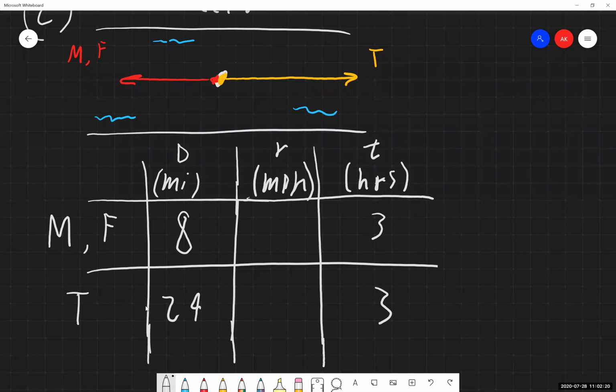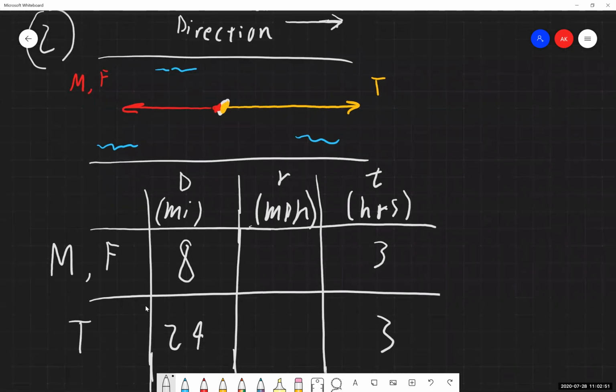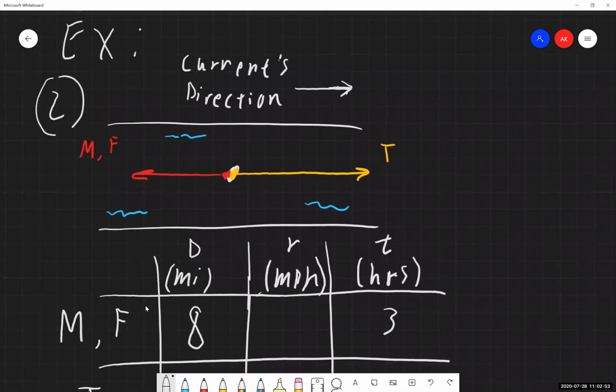Now, here's the tricky part with this. We have been told the two boats have identical top speeds in still water. But based on what we are being asked to solve for, the last sentence says, determine the speed of each boat in still water and the speed of the river's current. So that means that the river does have a speed associated with it. We have to determine what that's going to be as well. And what's going to happen in the context of this problem is that the current speed is actually going to affect the speed of each of these two scenarios.